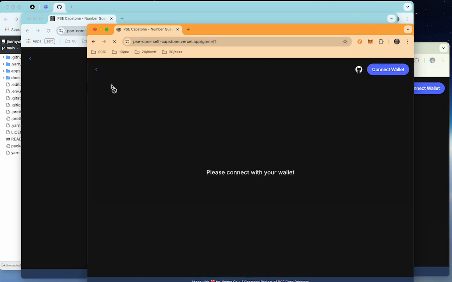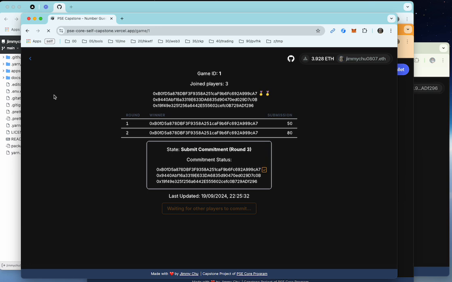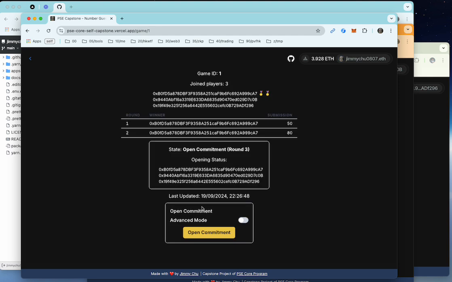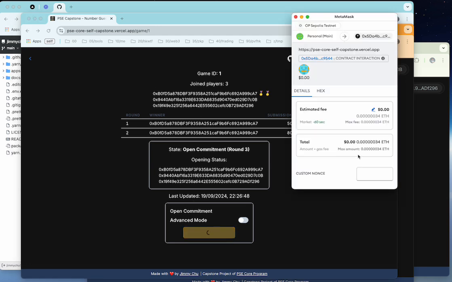Now 3 players have submitted their commitment. Now they can open it. And this will conclude round 3. And this blue window player should win again and end the game.